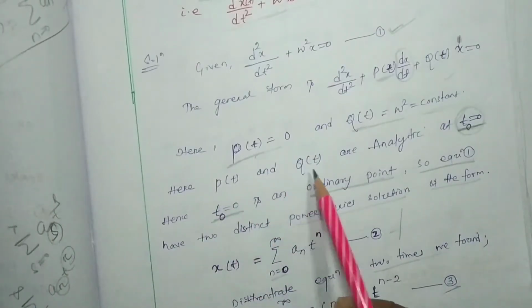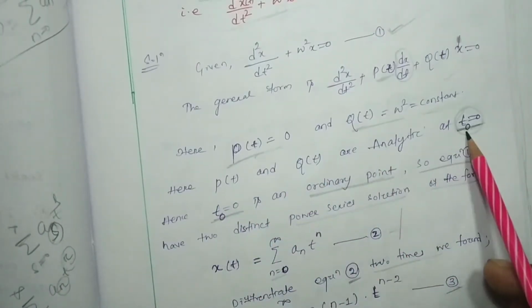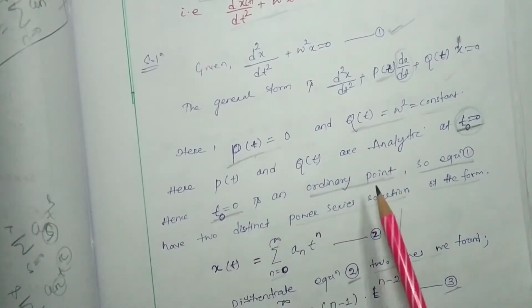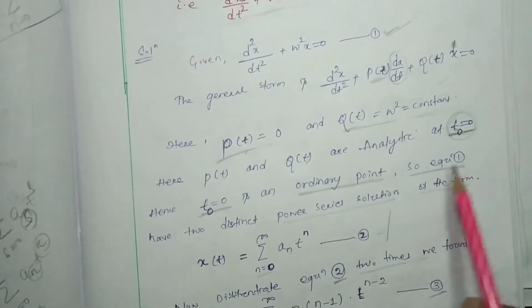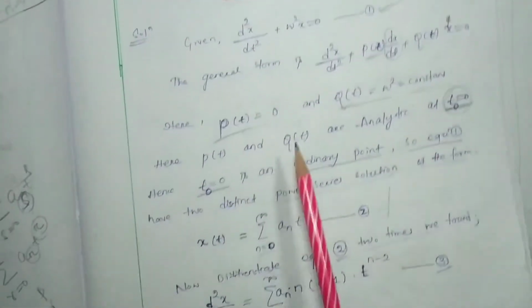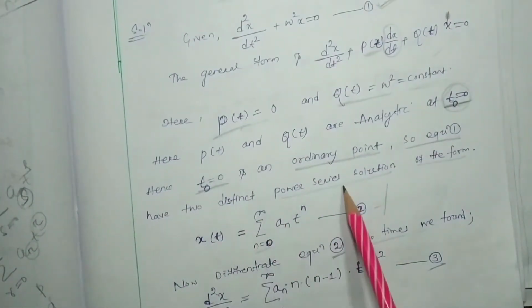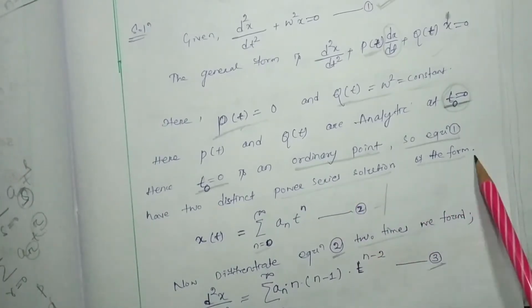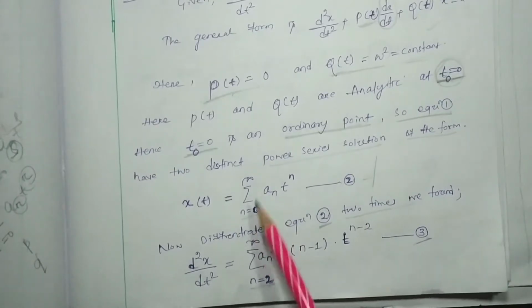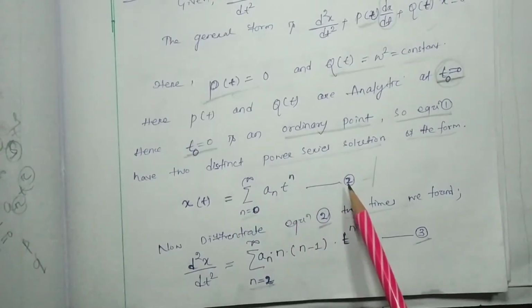Here p(t) and q(t) are analytic at t0 equal to 0, hence t0 is an ordinary point. So equation number 1 has a power series solution of the form x(t) equal to summation n equal to 0 to infinity a n t to the power n. Let it be equation number 2.